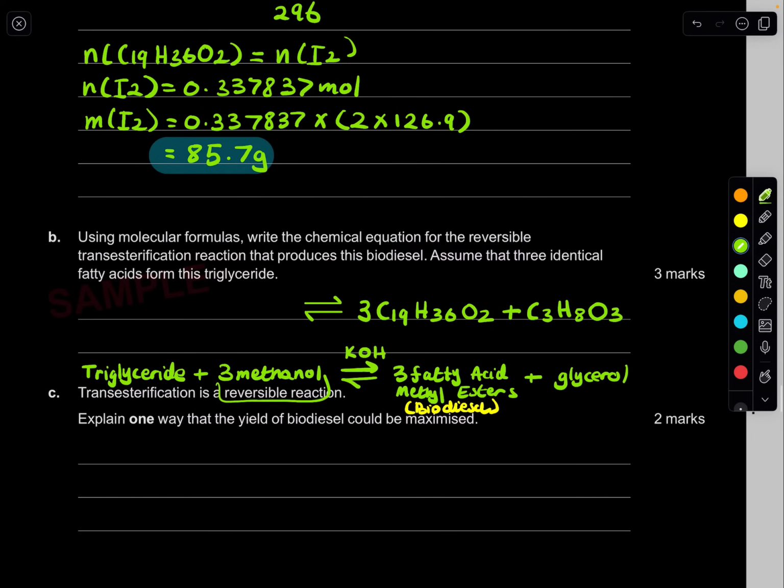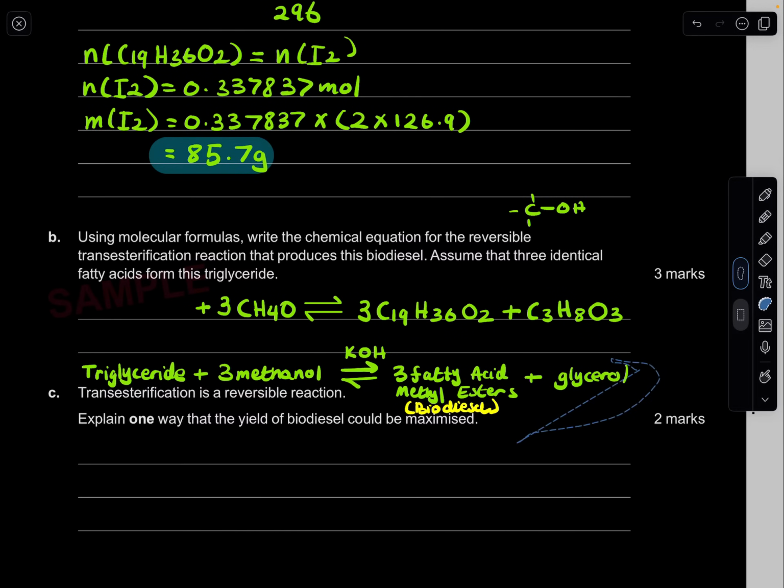Now, 3 methanols. Methanol looks like this, with OH here. So it's a C, 4 hydrogens and 1 oxygen, and there's 3 of them. Put it right there. And then our triglyceride. It's easy to get because we've already got everything.